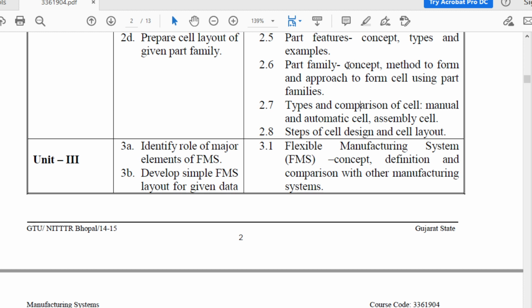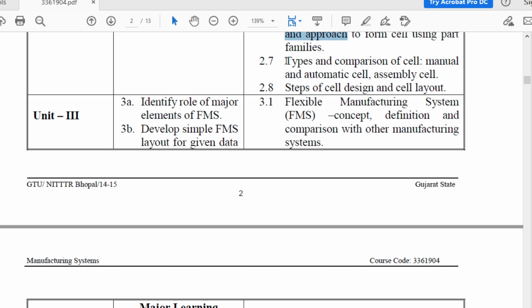In part family, what are you going to study? The concept, methods to form, and approach to form cells using part families. So how to develop a cell design using part families, that you are going to study in this topic. How to generate any cell design using part families.